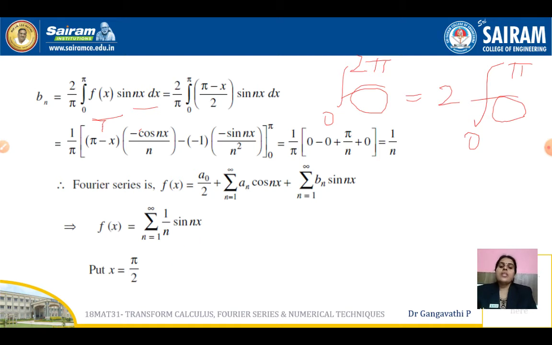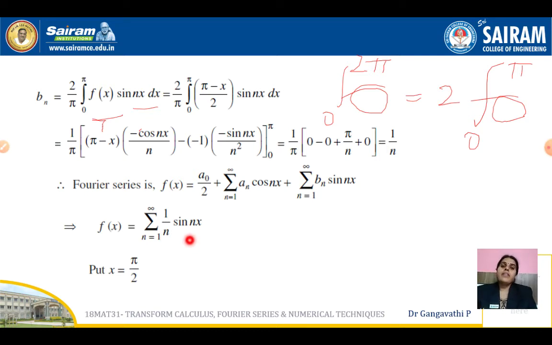And so, is this the required answer? No, because the required answer is something else. And again, one more thing you need to observe is that when we have sin, most of the time we will substitute the value of x as pi by 2, because if you substitute x equal to 0, sin 0 is 0, and the entire LHS term becomes 0. So that is not advisable.